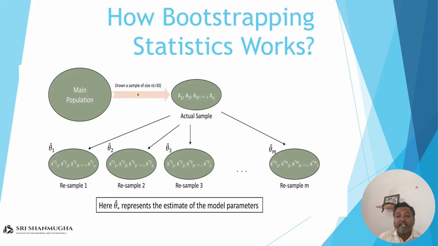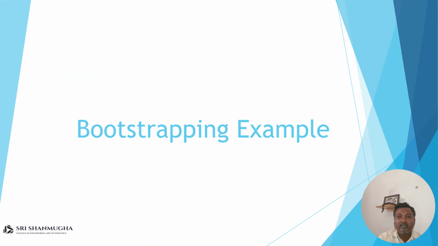is the estimate of the model parameters. Increasing the number of resamples m will not increase the amount of information in each set. So if our actual data size is 1000, and we resample 10,000 times, every set or every bag contains the same amount of data, 1000 only.